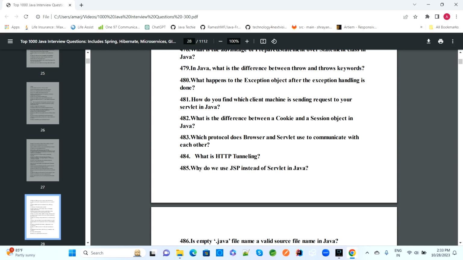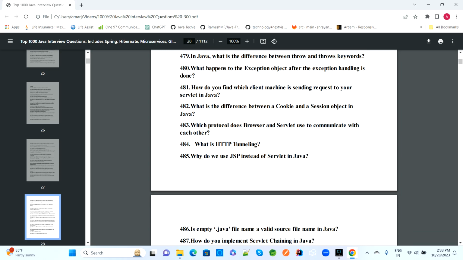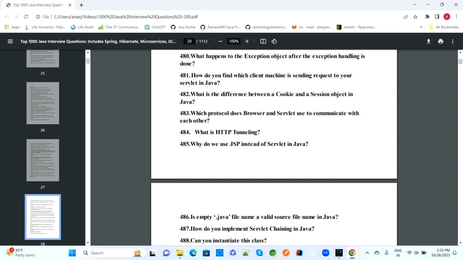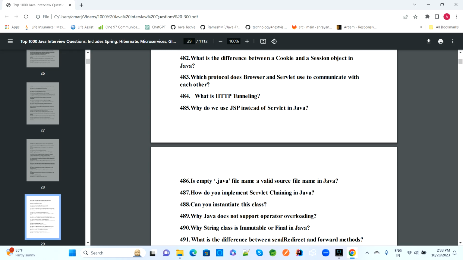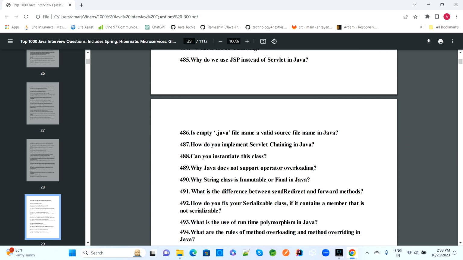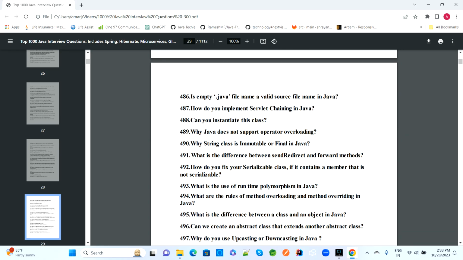How do you find which client machine is sending the request to your servlet in Java? What is the difference between cookies and session object in Java? Which protocol do the browser and servlet use to communicate with each other? What is the use of HTTP tunneling? Why do we use JSP instead of servlet in Java? Is Empty.java a valid source file name in Java?